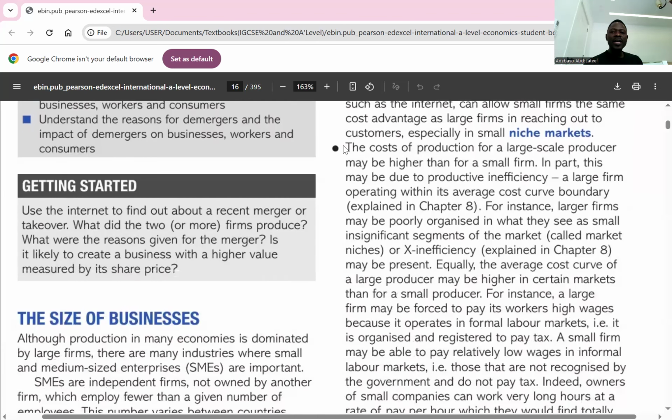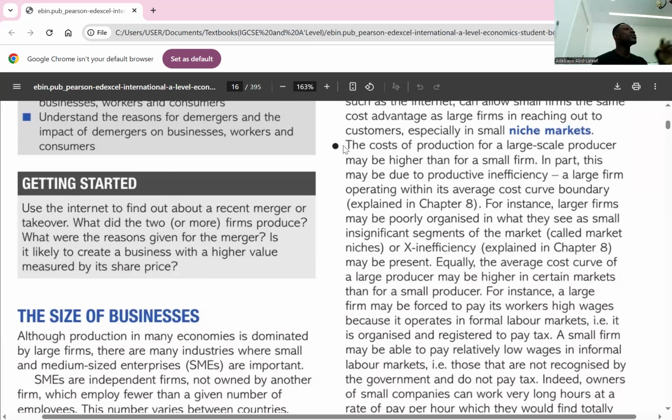So another reason why a small business might be able to survive is the cost of production. Large firms might incur more costs than a smaller firm because they might be forced to pay a large amount of wages. They might have to pay huge amounts of money to their employees, while a small business might not be able to pay that. You know, it's a small business. You wouldn't even want to ask for more. But for large businesses, employees might ask for more. That's one of the reasons why large businesses might have an increased cost of production compared to a small business.